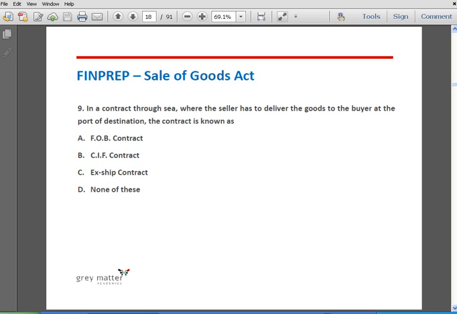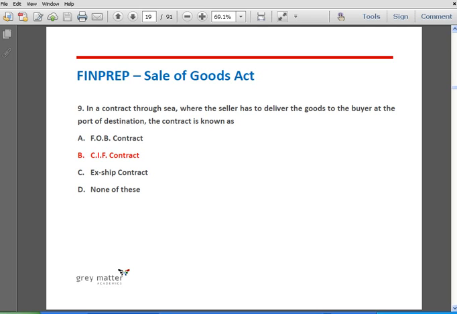Answer to question number 9. Question number 9. In a contract through sea, where the seller has to deliver the goods to the buyer at the port of destination, the contract is known as: option A, FOB contract, option B, CIF contract, option C, ex ship contract, option D, none of these. The correct answer is option B, CIF contract.